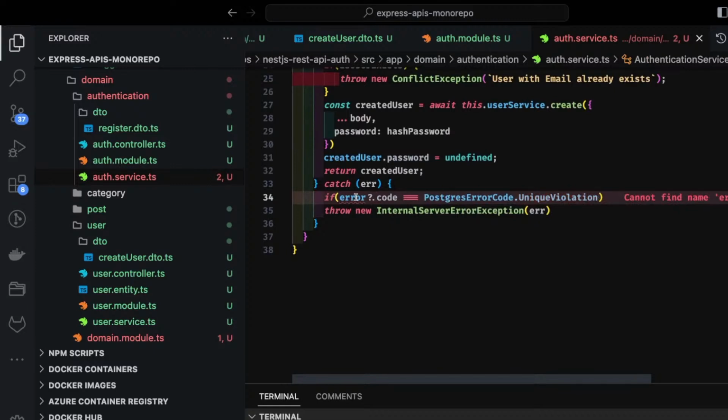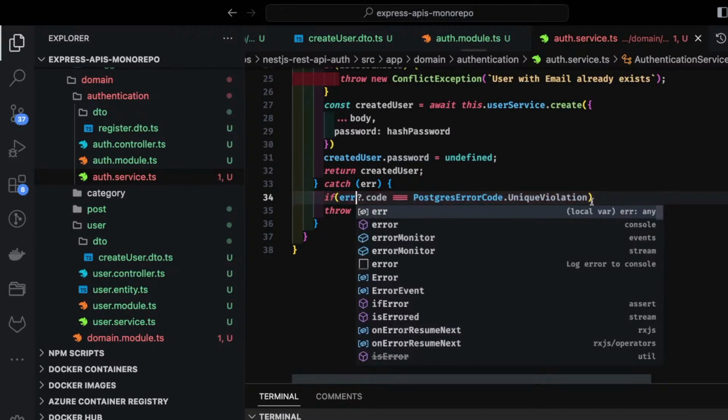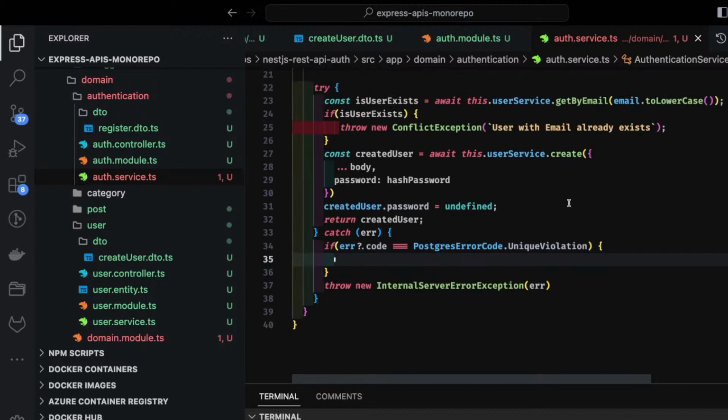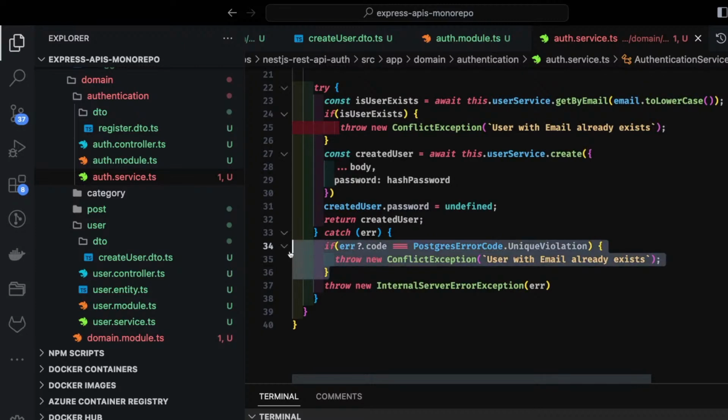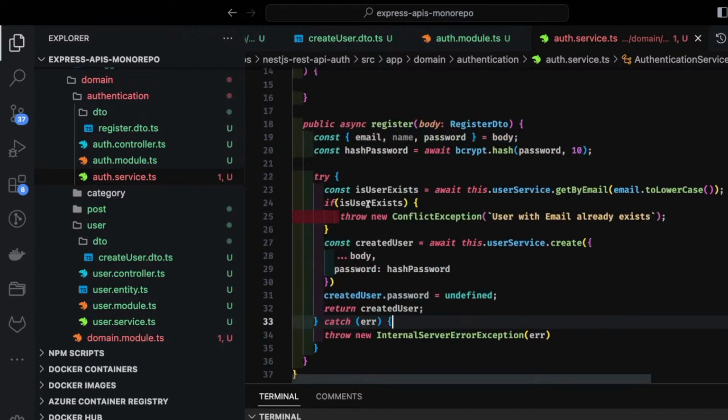If it is equal to this, that means you can just throw this custom conflict exception, that user already exists with this email, right? So we don't need to do it because we are checking whether the user already exists or not. If user already exists and it is not returning null, that means throw the conflict exception. Otherwise, allow the user to be created and return the user. So this is all about our simple sign up.